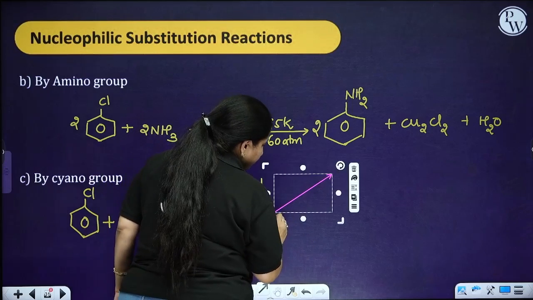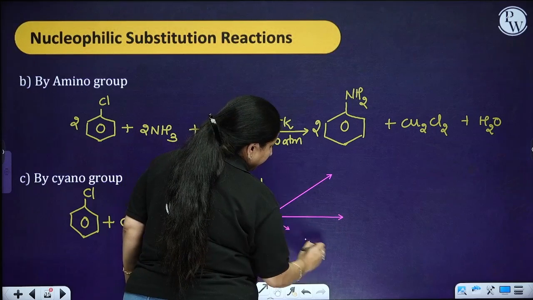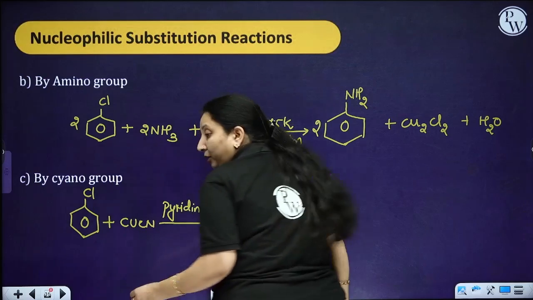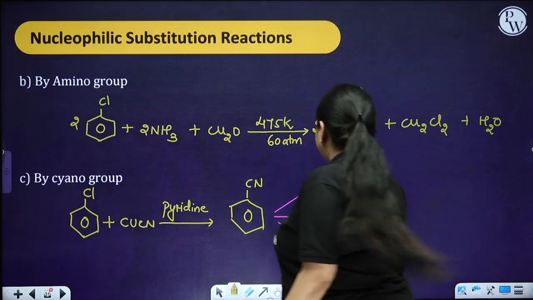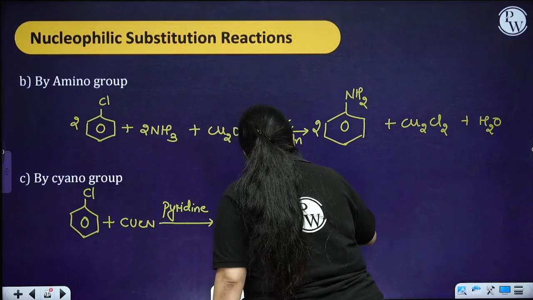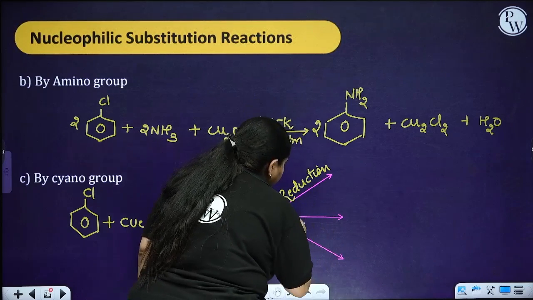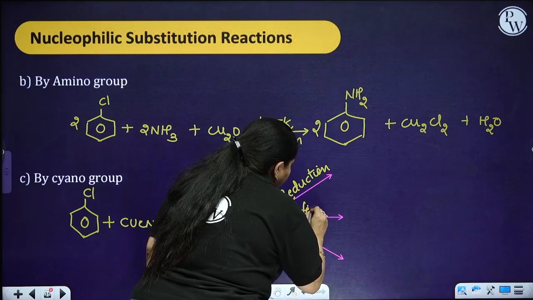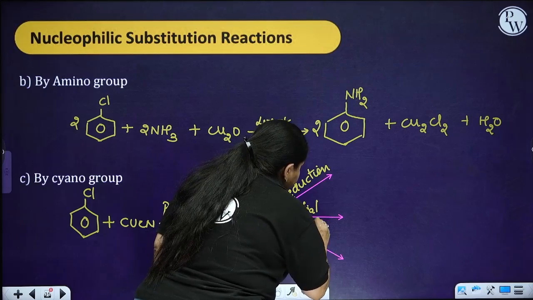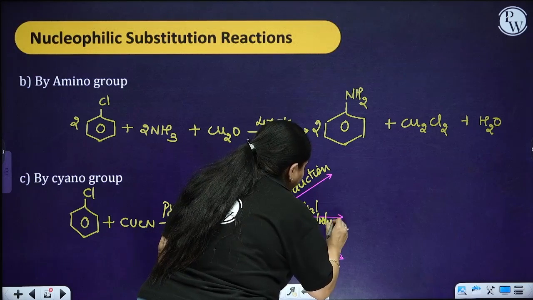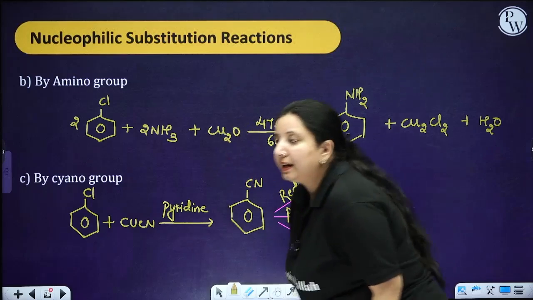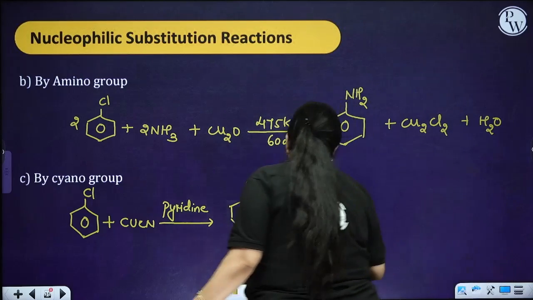Now this benzonitrile can further show three types of reaction. What are the three types of reaction? One is a reduction, one is a partial hydrolysis, and the next one is a complete hydrolysis.